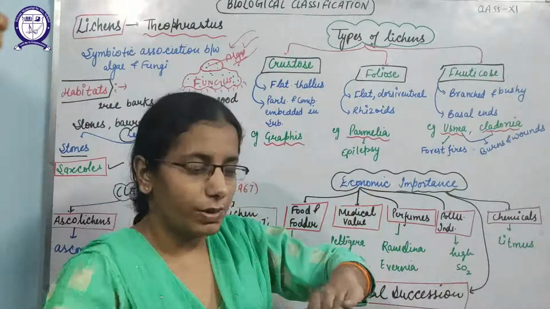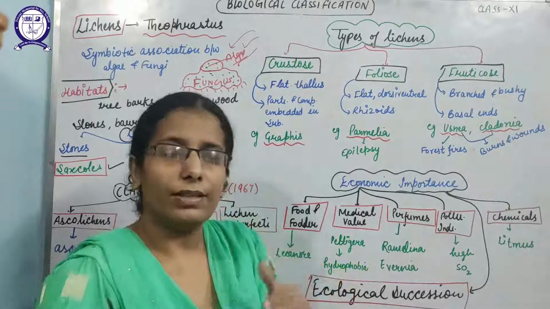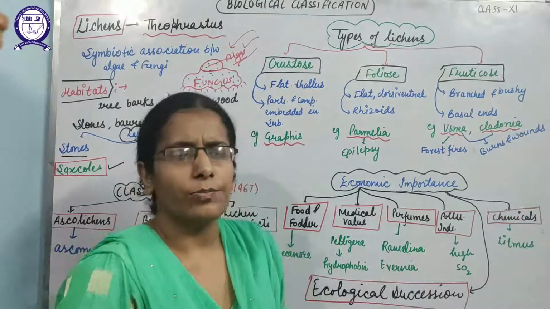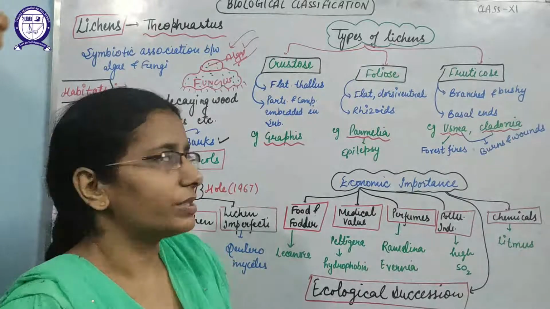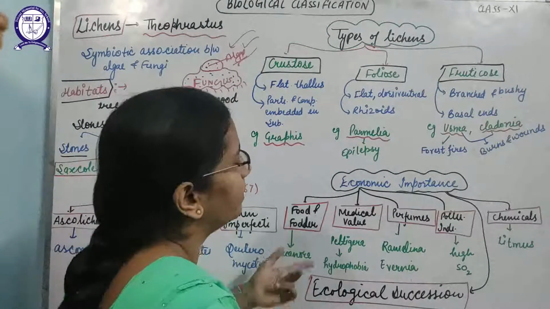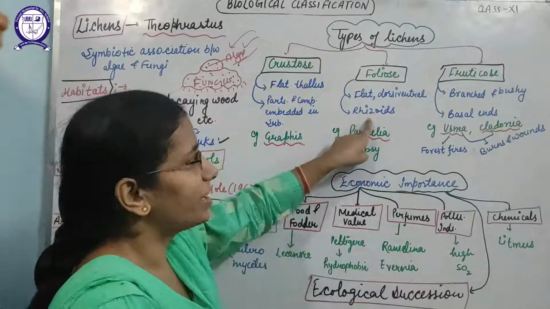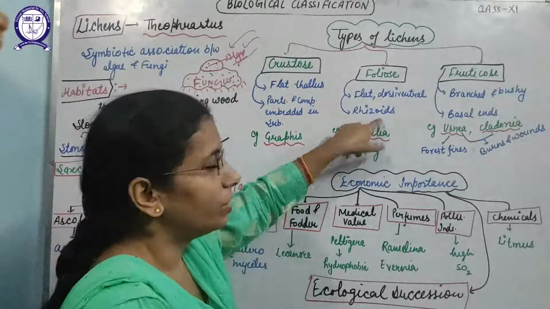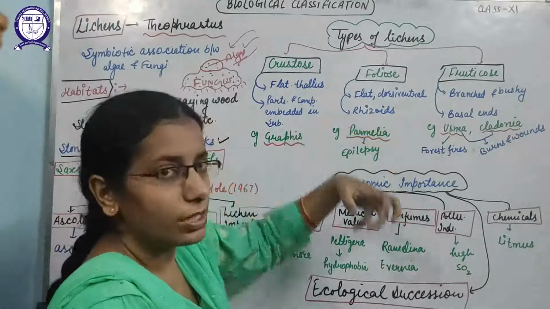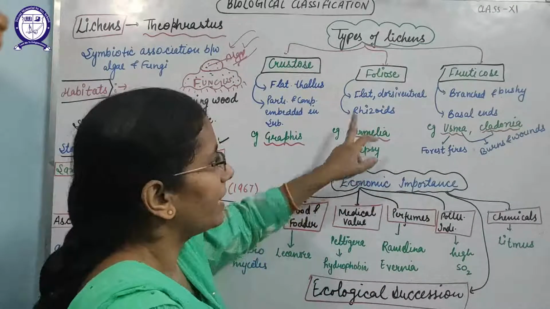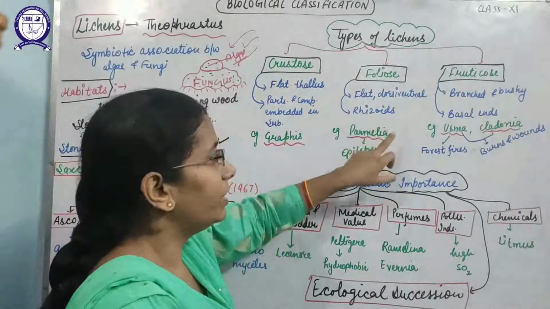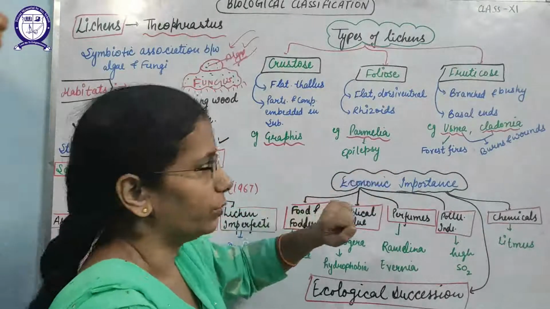That means the surface is divided into dorsal and ventral surface, which we can easily distinguish. But the main thing, foliose bears rhizoids, and these rhizoids help in attachment to the substratum. So these rhizoids are not found in the crustose. Example is Parmelia. It is used to treat epilepsy also.